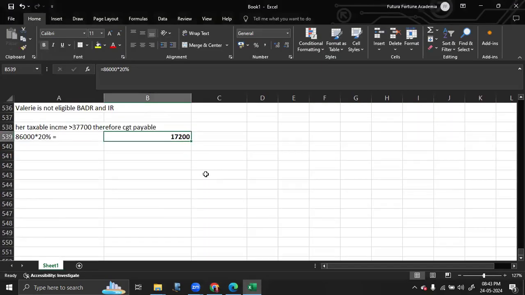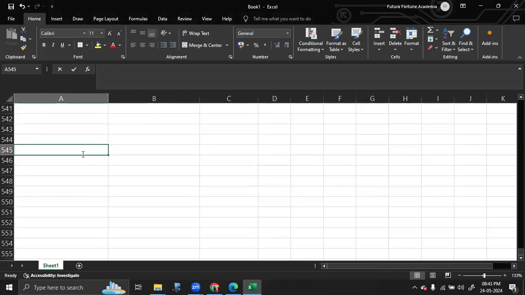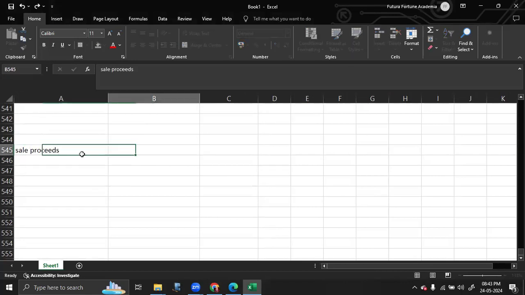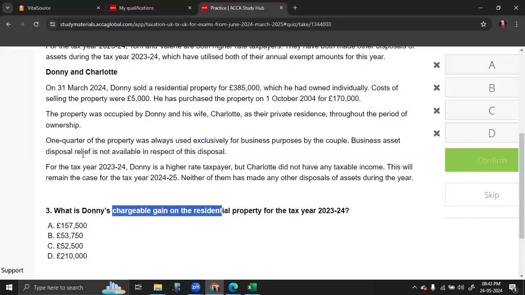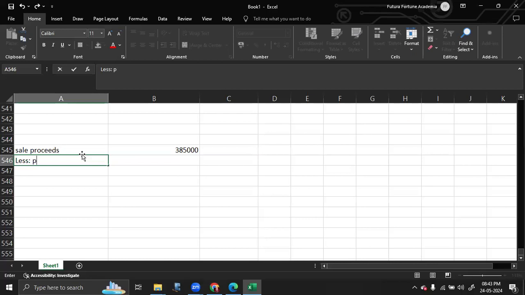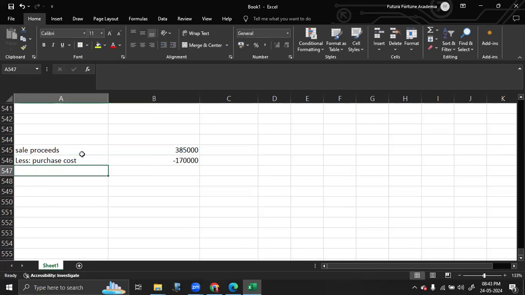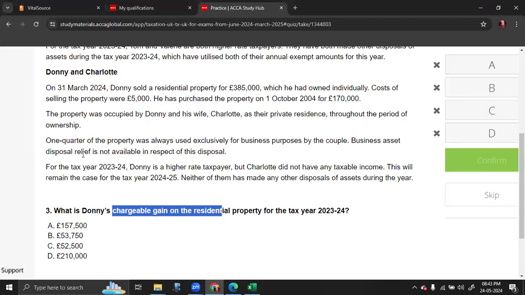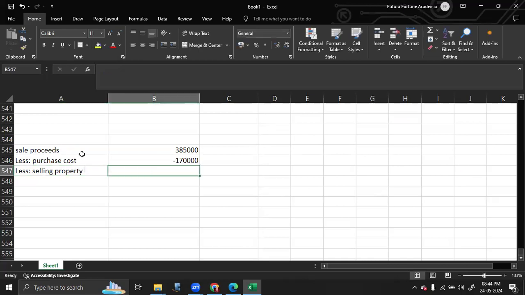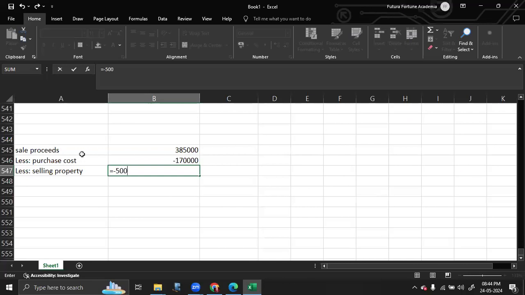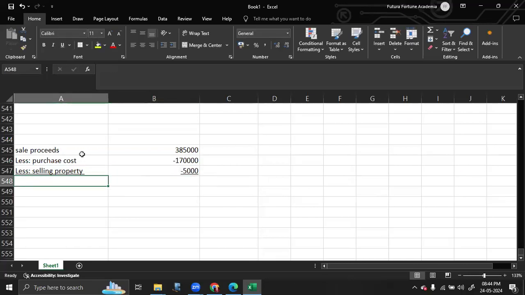The sale proceeds is equal to 3,85,000. Out of this 3,85,000, then you need to deduct the cost that was incurred. So the purchase cost was 170,000. And the selling cost was also given to you. I just slightly changed the order. It was actually the selling cost first, okay? So anyway, deduction alone. Selling property cost was 5,000. So you got your gain amount.